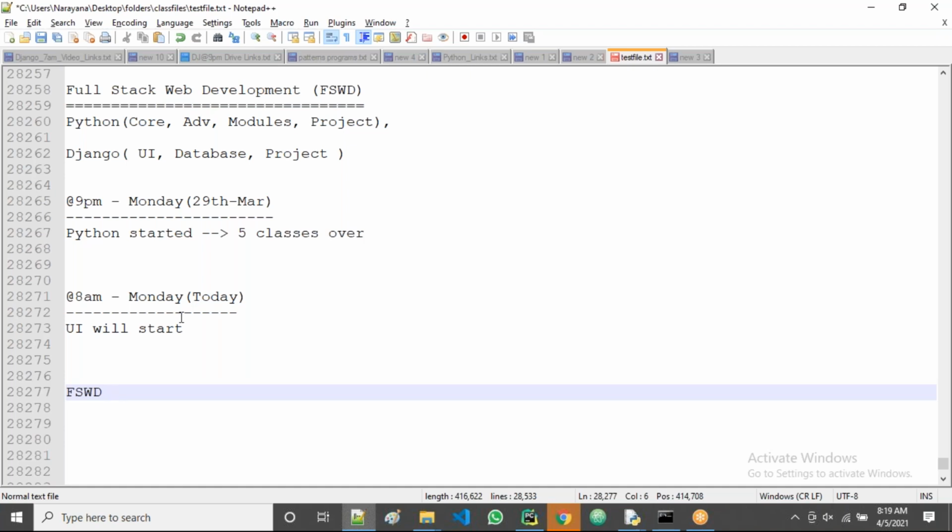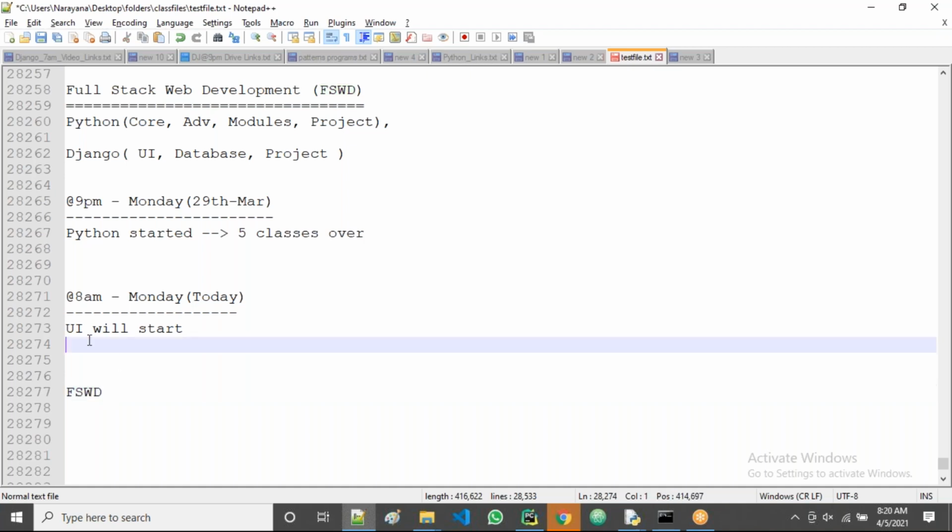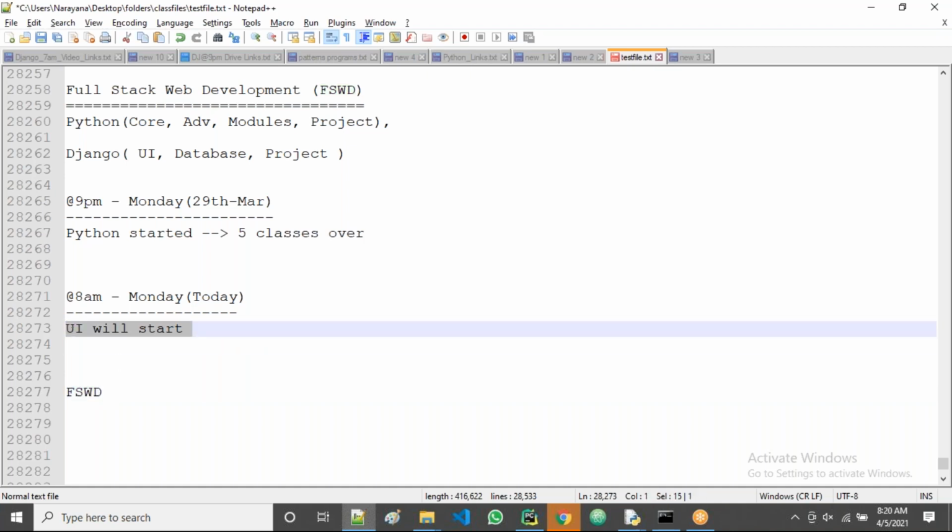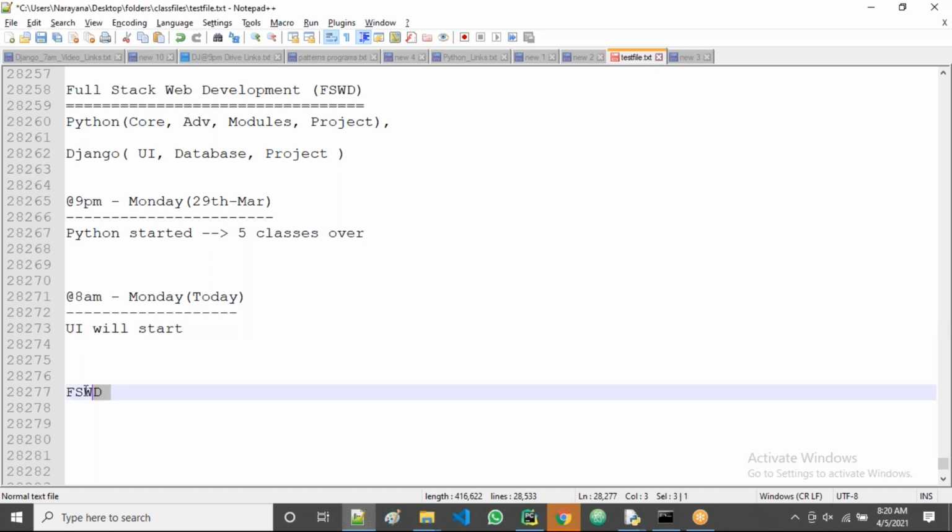Yes, guys, we will see a few points about the full stack developer: who is called a front-end developer, who is called a back-end developer, who is called a full stack developer. Then we'll see in case of full stack in which area we have to use the UI, in which area the Python, and in which area the database. First of all, we get all that clarity. Once you get the clarity, learning all is very easy.